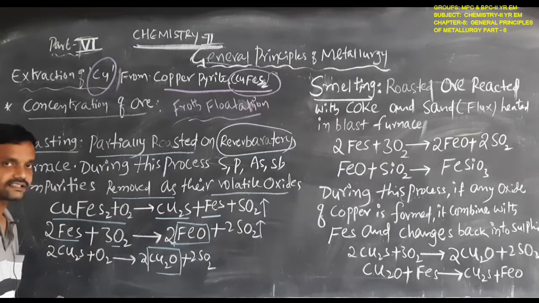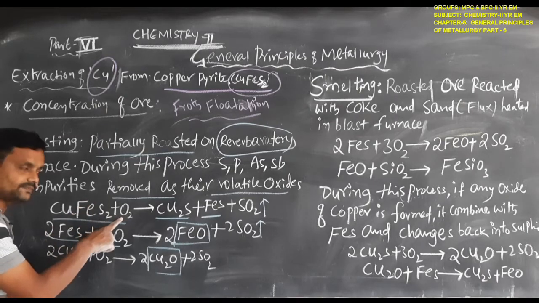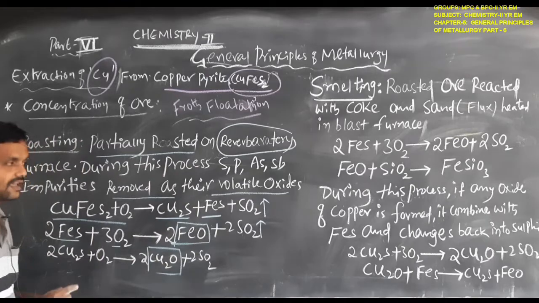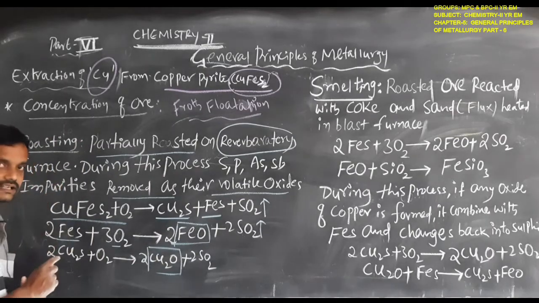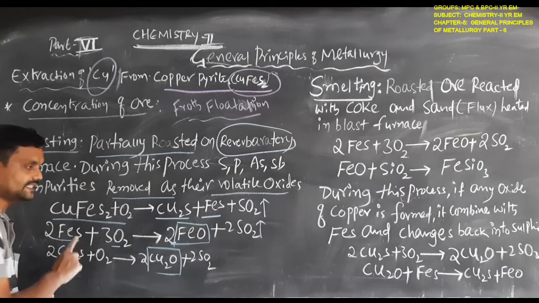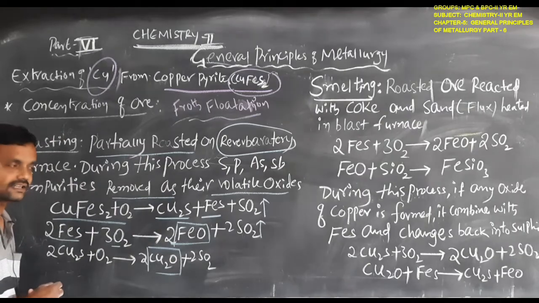So what reactions are involved in the roasting? First, copper pyrites is roasted and converted to cuprous sulfide and iron sulfide by removing sulfur dioxide gas. This iron sulfide, on roasting, is converted to iron oxide by removing sulfur dioxide gas.